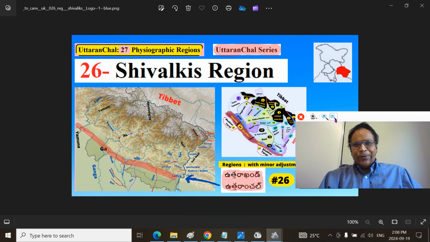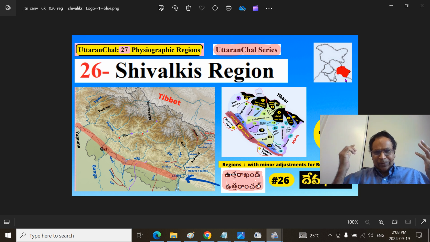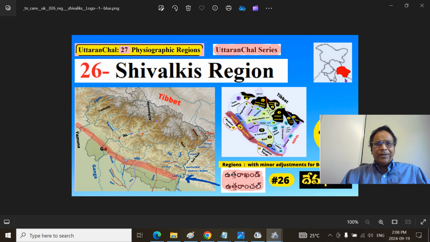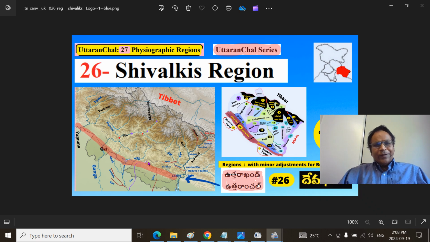Mitranam, today we are continuing our Uttaranchal series, or Uttarakhand series, a province which used to be a part of Uttar Pradesh, before that the United Province of Agra and Awadh. We are in part 26. The title of the presentation is the Shivaliks region, that is the Outer Himalayas. After this presentation, you will get a very good view of the Shivaliks region of Uttaranchal, Uttarakhand, and also certain parts of Uttar Pradesh itself.